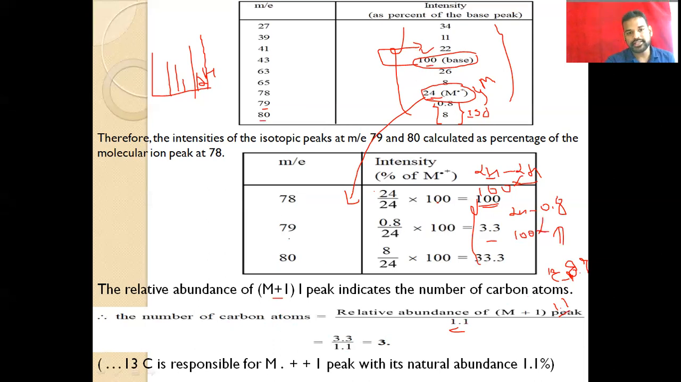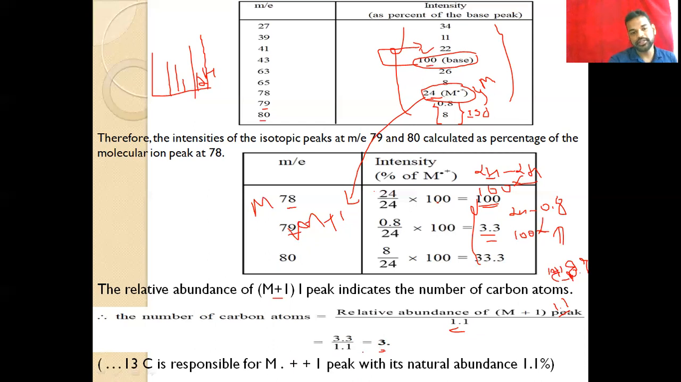In the case of 79, that is carbon 12 plus 1, there is carbon 13. So M is 78, the carbon 12 molecular mass, and M plus 1 is 79. Here 79 has a percentage of intensity of 3.3, and when it is divided by 1.1, it gives the value of 3. That means we can say there are 3 carbon atoms.